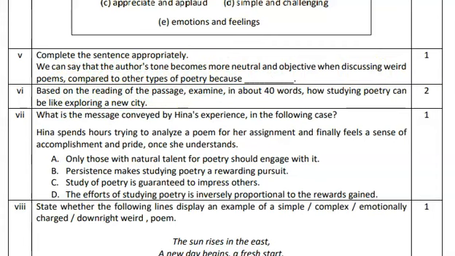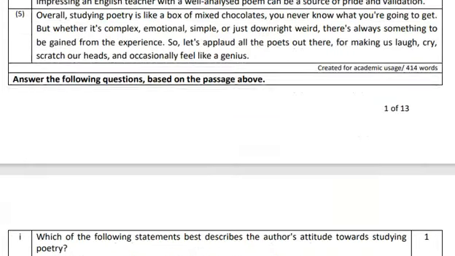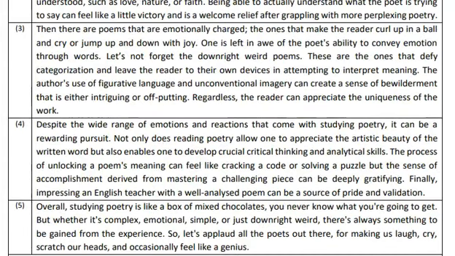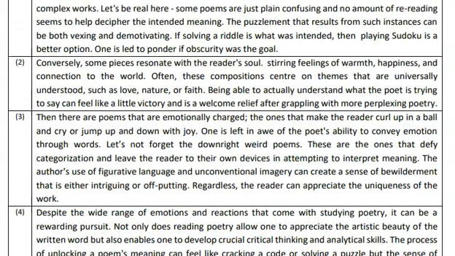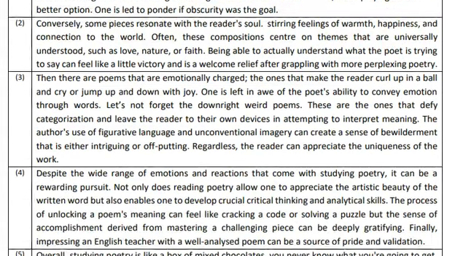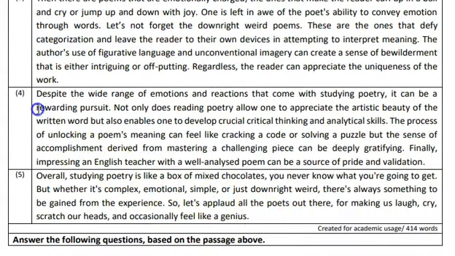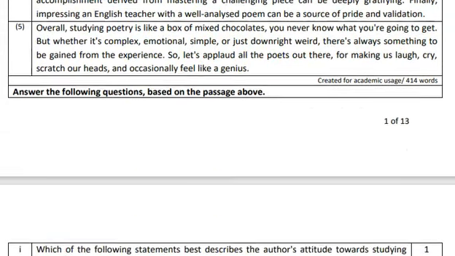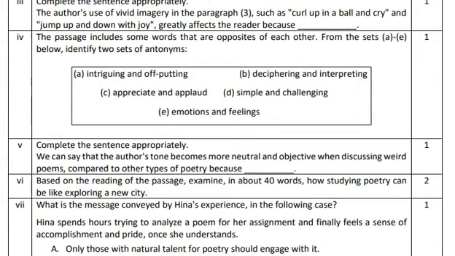Now if you look here in paragraph number 4, towards the initial part, he is criticizing complex poems, but in this paragraph he says it is rewarding. It means he is neutral.